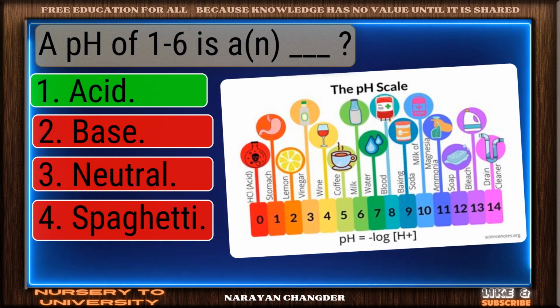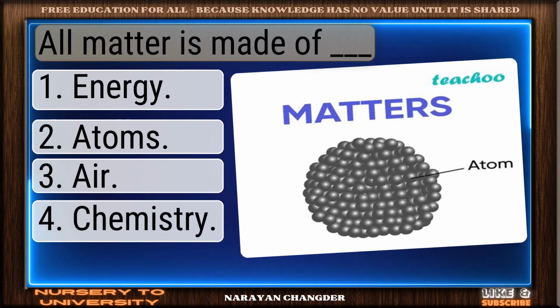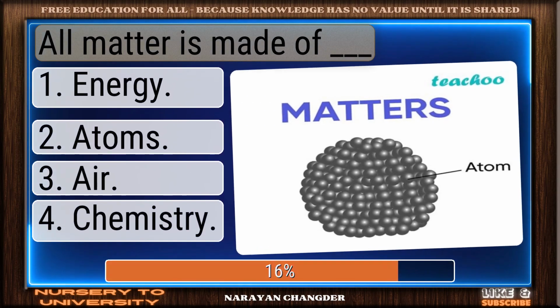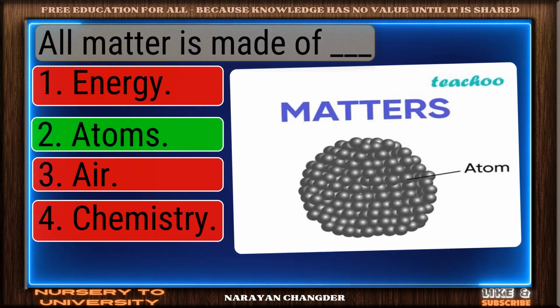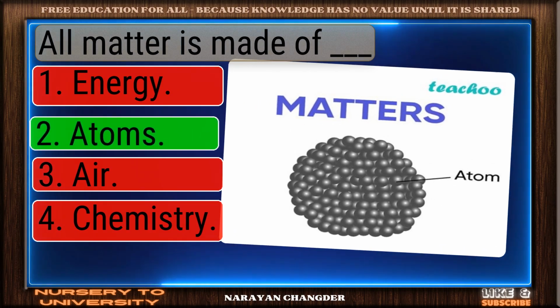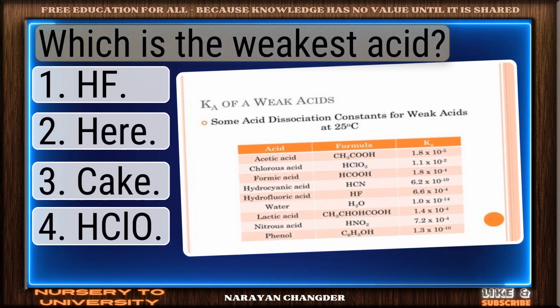Valid point. Acid is true. All matter is made of dash. Nice work. You chose atoms and it is correct. Which is the weakest acid?